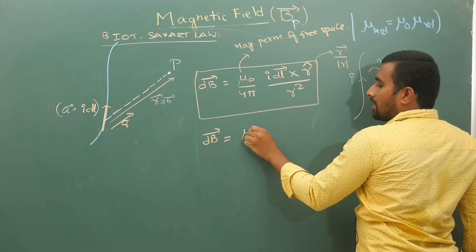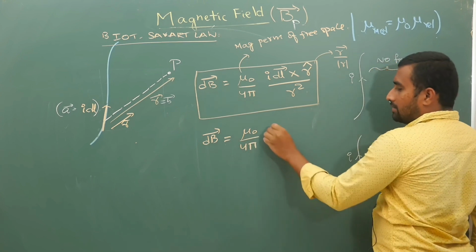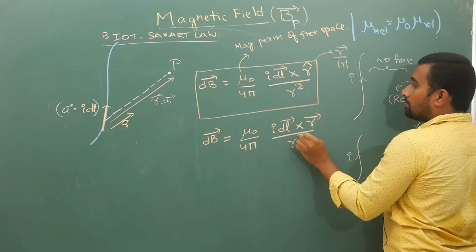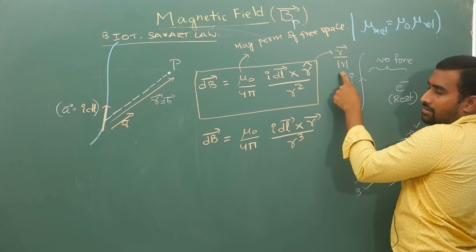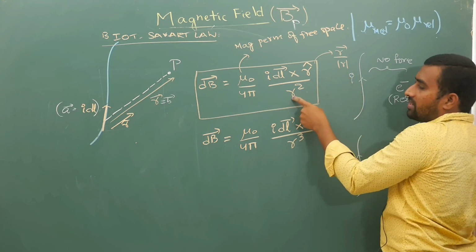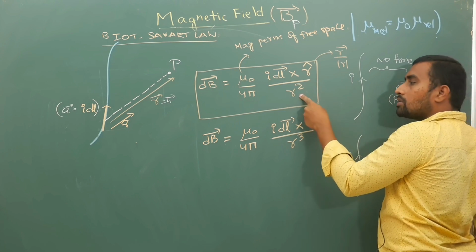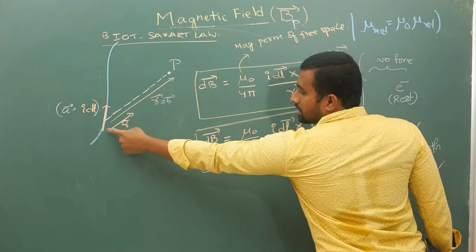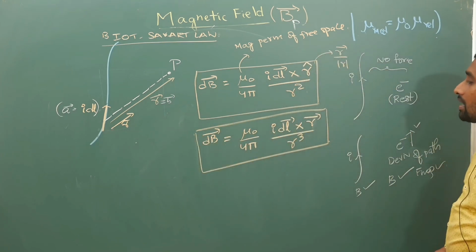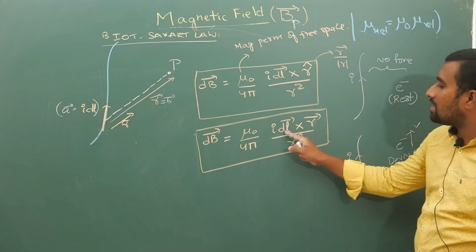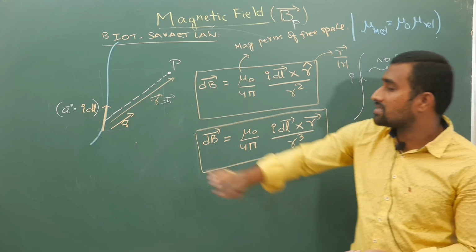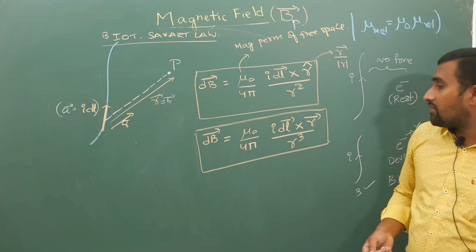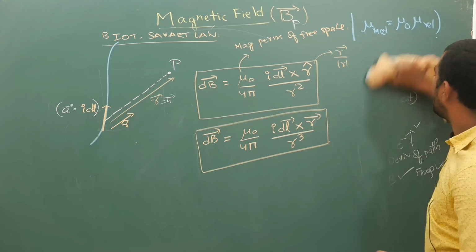So in such a case it will become mu naught by 4 pi times I dl bar cross r bar by r cube. This mod r is nothing but r, so r into r square will give you r cube. If I write it simply as r without keeping mod, it is still the magnitude. So this is your small magnetic field because of this small portion of wire. Now here this is a vector. I need not give the direction as into the plane because I wrote this in vectorial form. If I write it in terms of magnitude,